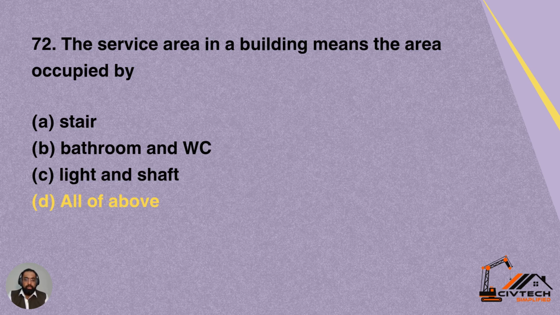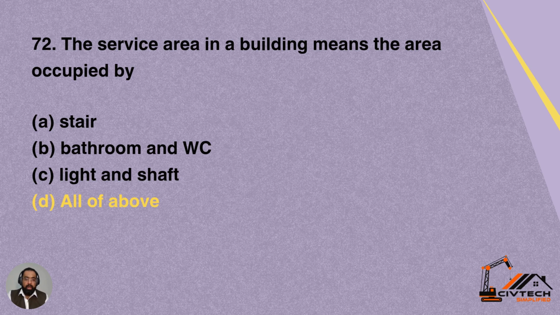Question 72. The service area in a building means the area occupied by. So what are the service areas in any building? Option A is staircase. Option B is bathroom or WC. Option C is light and shaft. Option D is all of the above. So option D is correct.